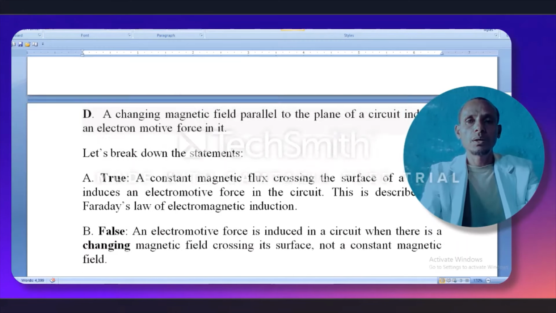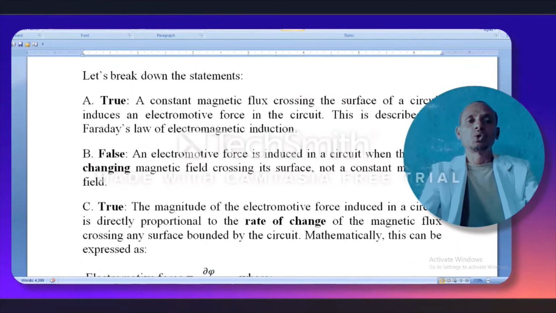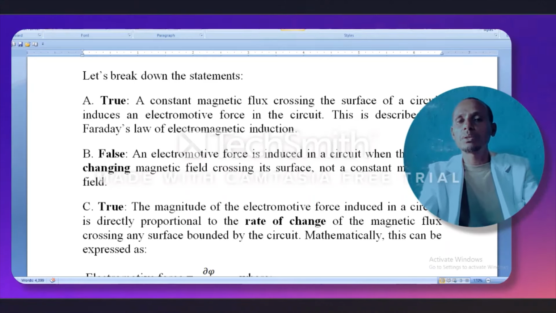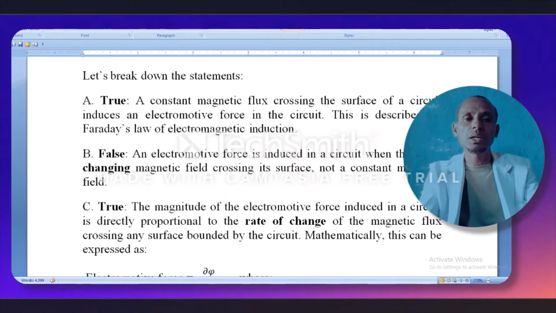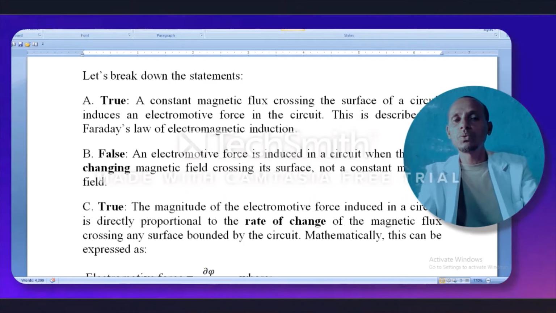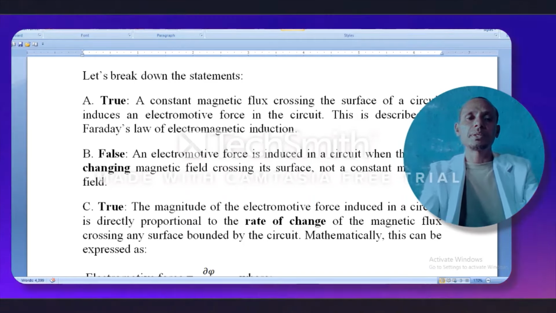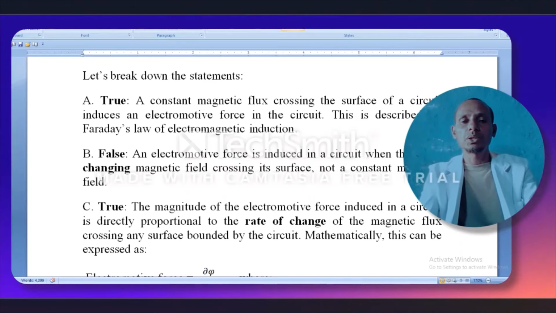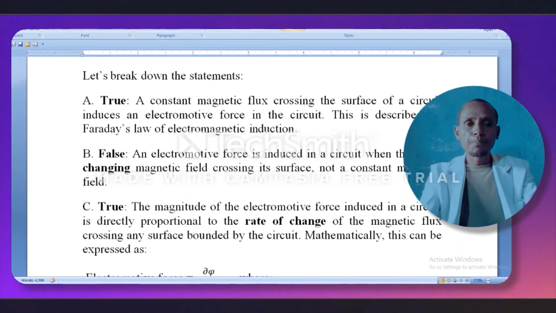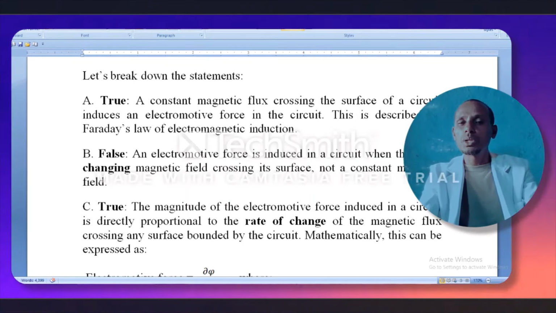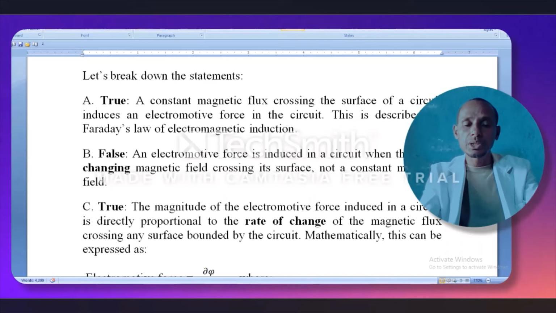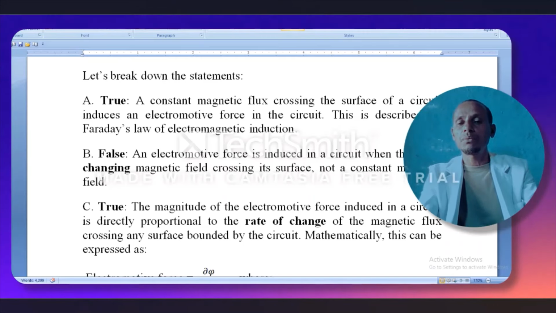When we come to A, according to this, the idea of A is true. A constant magnetic flux crossing the surface of a circuit induces an electromotive force in the circuit. This is described by Faraday's law of electromagnetic induction. When we come to choice B, it is false. An electromotive force is induced in a circuit when there is a changing magnetic flux across its surface, not a constant magnetic field. Choice C is also true.